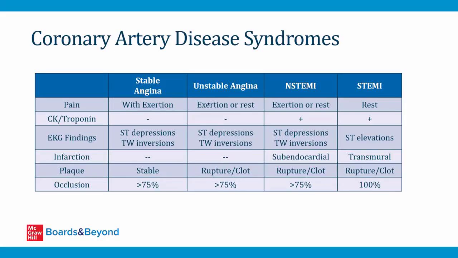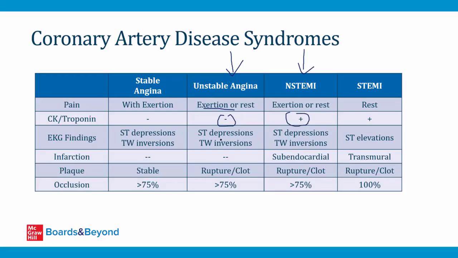So here's a summary slide of the different coronary artery disease syndromes that I show in a number of videos. But in this video, we're focusing on unstable angina and NSTEMI. In terms of pain, both conditions involve chest pain with exertion or at rest, usually with an increasing frequency or prolonged symptoms. What distinguishes the two syndromes is the CK and troponin, the biomarkers. They're negative in unstable angina, but positive in NSTEMI.